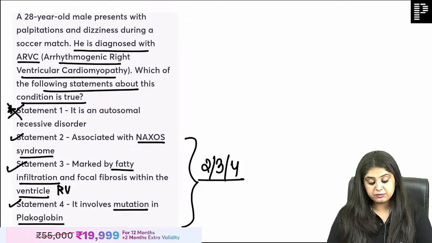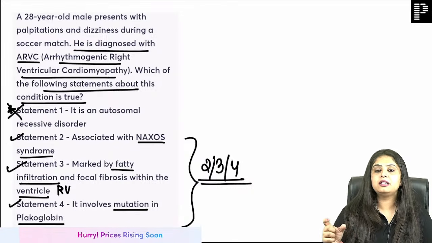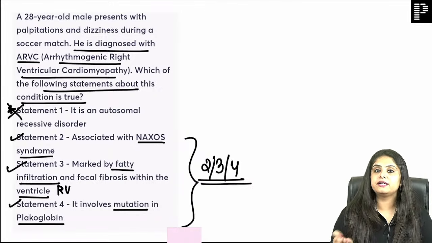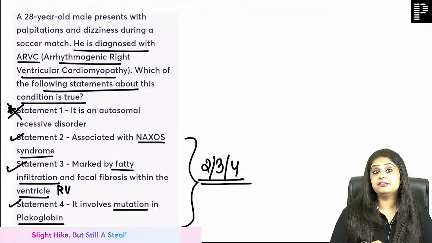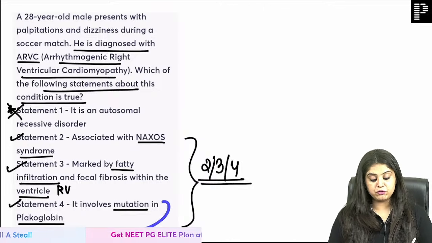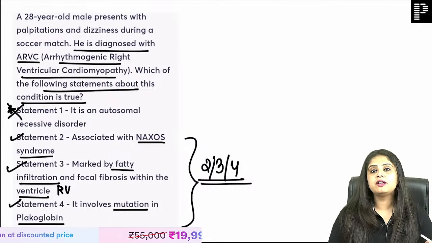And all exam students, this is the new pattern. Two question types which are on the rise. One is multiple: 1 and 2 are correct, 2 and 4 are correct. That kind of question. Second, match the following. May God be with you in these kinds of questions, because over here you have to be very thorough with every line. And where you get a lot of help is match the following.